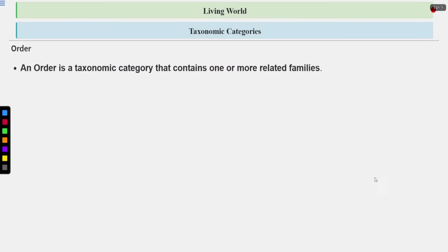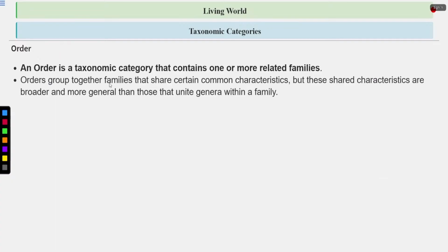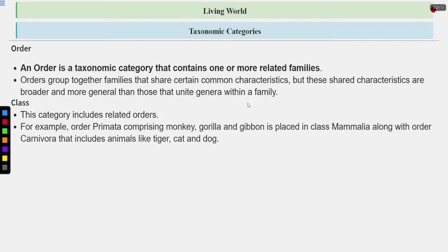Let's talk about the order. An order is a taxonomic category that contains one or more related families. Orders group together families that share certain common characteristics, but these shared characteristics are broader and more general than those that unite genera within a family. Let's talk about the class. So this category includes related orders. For example, order Primata comprising monkey, gorilla, and gibbon is placed in class Mammalia, along with order Carnivora that includes animals like tiger, cat, and dog.